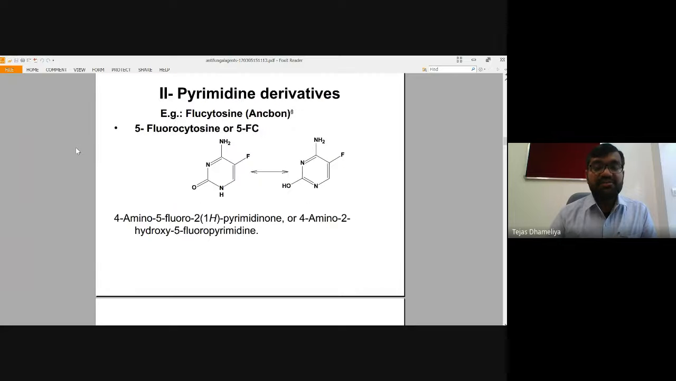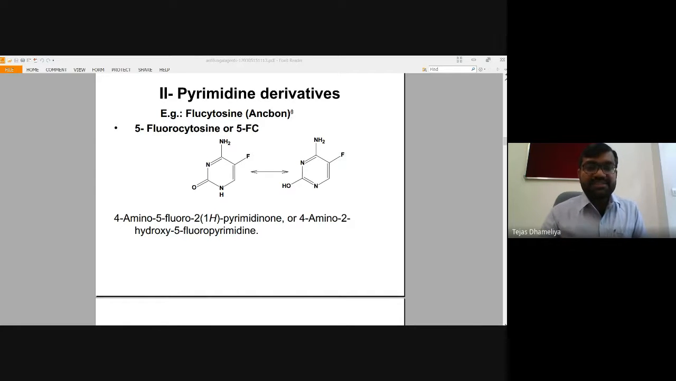Then another kind of substance is a pyrimidine derivative, which is also used for cancer. It's 5-fluorocytosine, or 5-FC. So this 5-FC is also used as an antifungal.